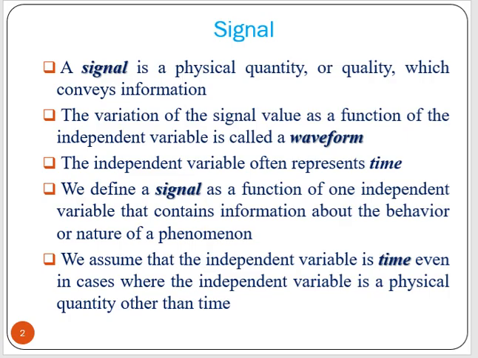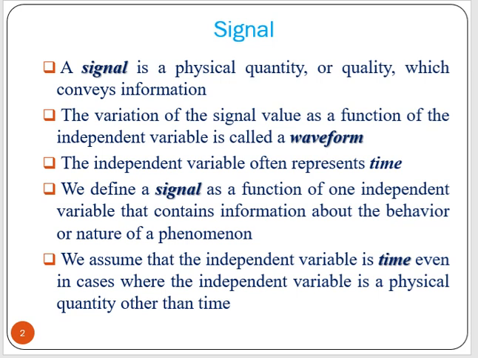Now, in the previous video I have already explained what a signal is. Let us just recapitulate that. A signal is nothing but a physical quantity or quality which conveys some useful information. The variation of the signal value as a function of the independent variable is called a waveform. That independent variable of a signal often represents time.